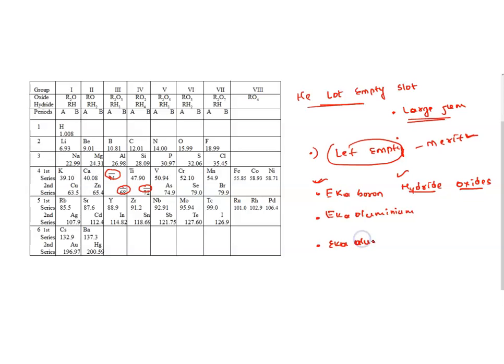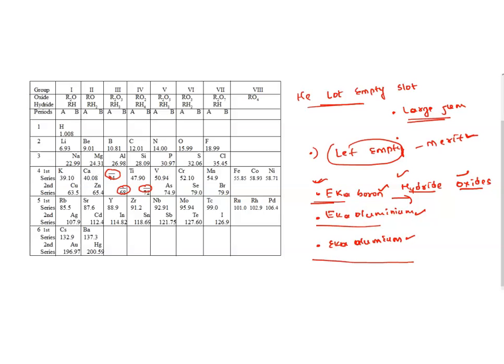So he did various experiments, and he guessed the hydrides and oxides of Eka boron, and of Eka aluminium. And he said that in the future we are going to discover elements which have these similar properties. That is proved also.